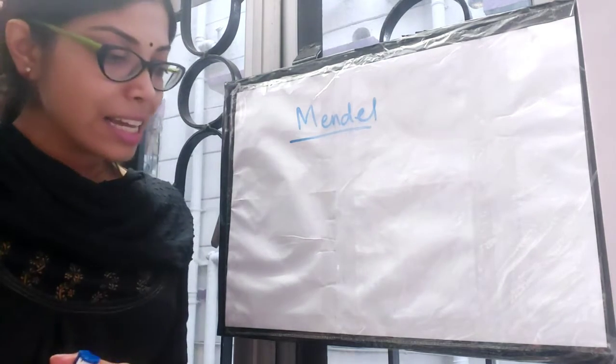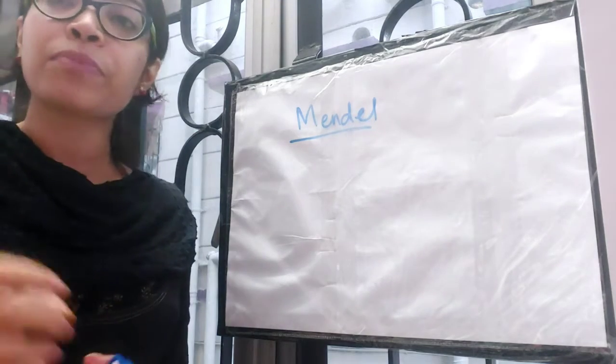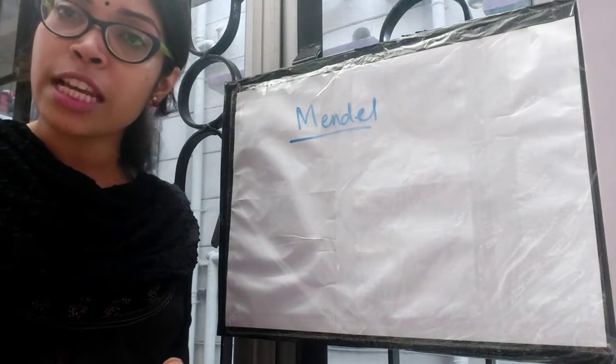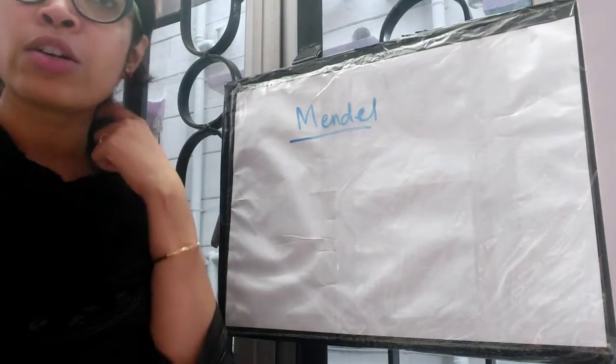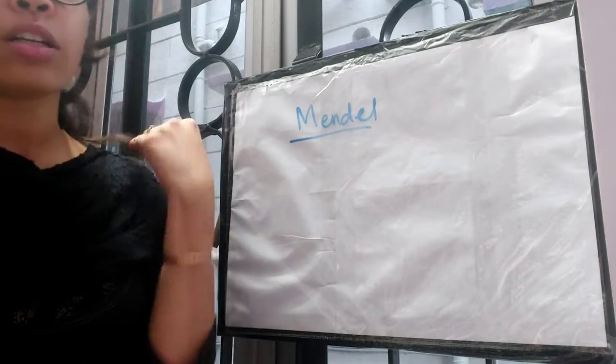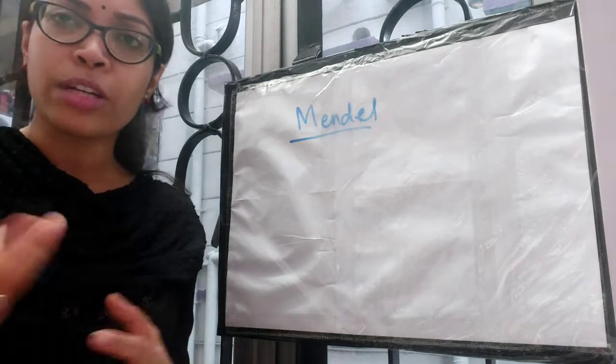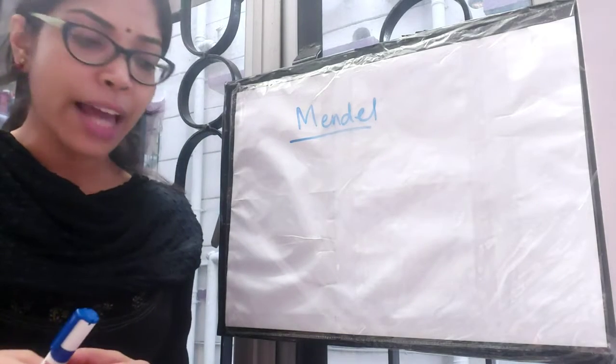I said that he did 14,000 experiments with pea plants, right? But why exactly pea plants? Why not potato plant? Why not ginger plant? Why not any other plant, or why not any other animal?